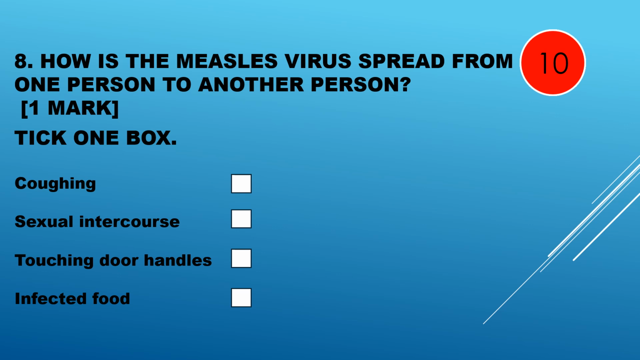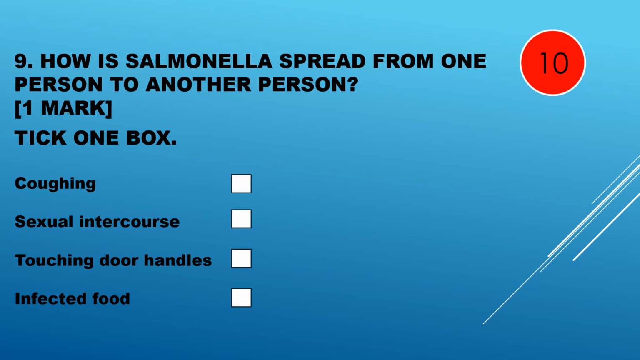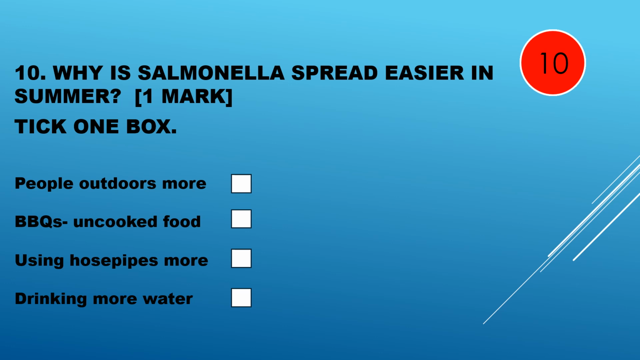Coughing, sexual intercourse, touching door handles, infected food. Coughing. Question 9. How is salmonella spread from one person to another person? Coughing, sexual intercourse, touching door handles, infected food. Infected food. Question 10. Why is salmonella spread easier in summer?